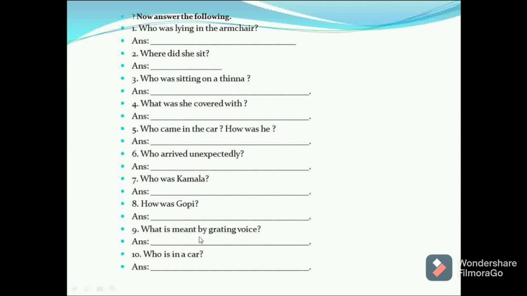What is meant by grating voice? Unpleasant voice. Grating means unpleasant. Who is in a car? You know that, Gopi. I haven't given answers for these. We only discussed them, and you have to write them yourself. Ten questions are given here. You have to write your own answers.